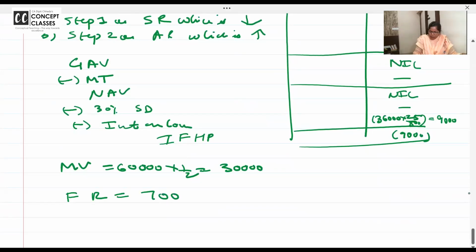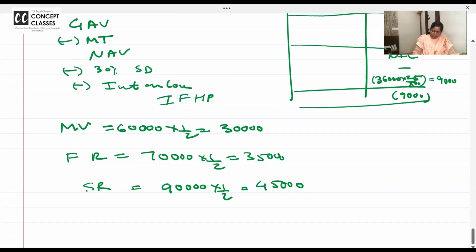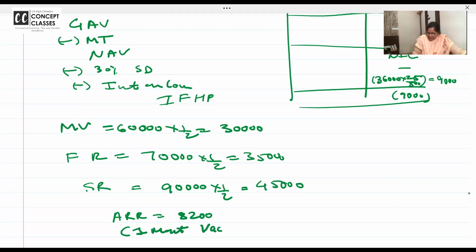Fair rent. I want all of you to write this down, though it's very clear orally. 35,000. Standard rent, as per the Rent Control Act. Actual rent is 8,200, but 1 month it is vacant.